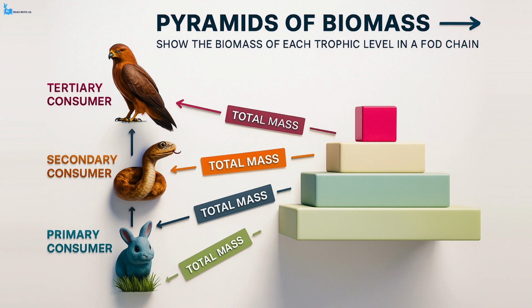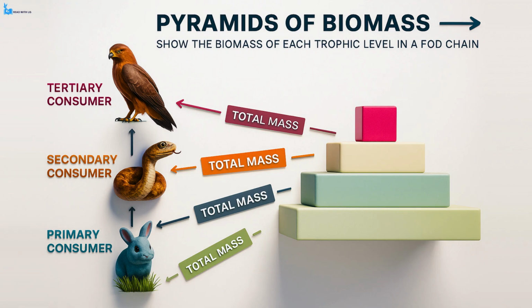To understand this, imagine a simple food chain that includes grass as the producer, rabbits as the primary consumers, snakes as the secondary consumers, and hawks as the tertiary consumers. In a pyramid of biomass, the bar at the bottom of the pyramid represents the combined mass of all the grass in the ecosystem. The next bar above it represents the total mass of the rabbit population that feeds on the grass. The bar above that illustrates the mass of all the snakes that consume the rabbits, and finally, the topmost bar shows the biomass of the hawks that feed on the snakes.